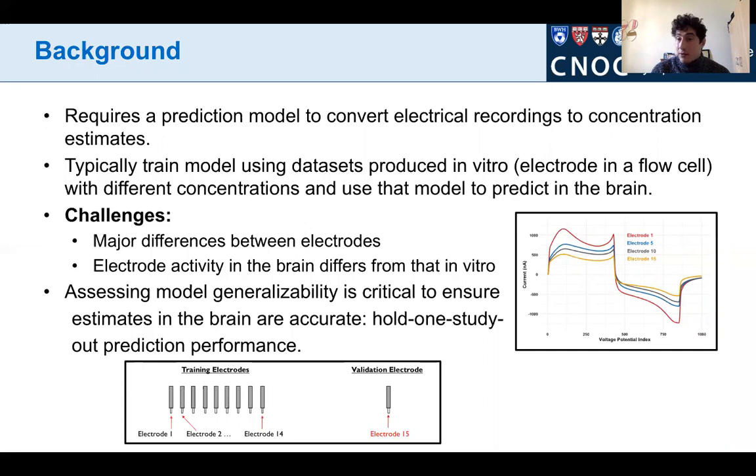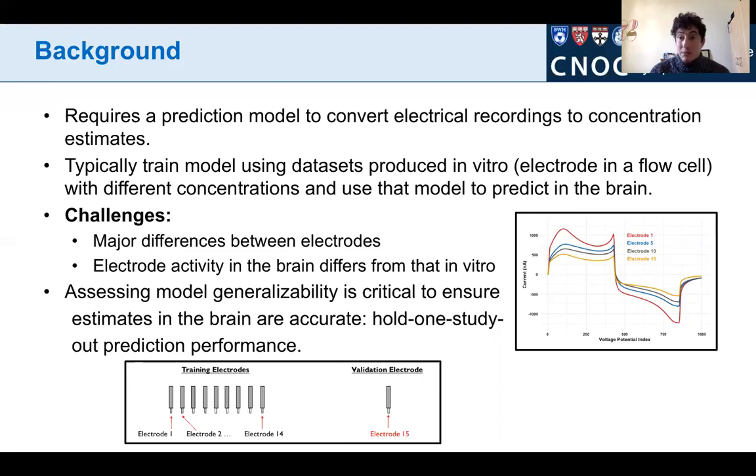However, there's considerable heterogeneity between electrodes and their average response profiles, which I've shown here on the right in the figure. And moreover, the response profiles in vitro differ considerably from that in vivo in the brain. So assessing how well these models generalize is really critical to ensure that the scientific conclusions made from in vivo estimates are as accurate as possible.